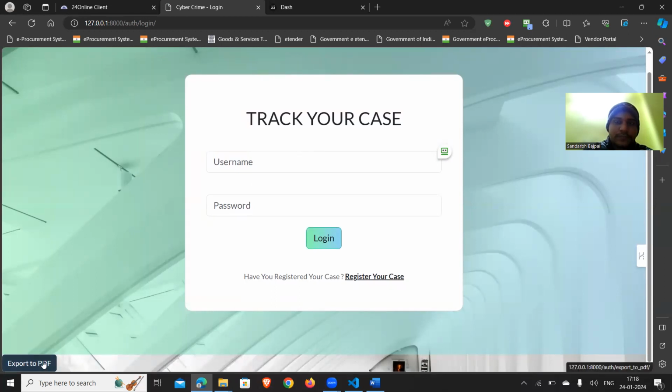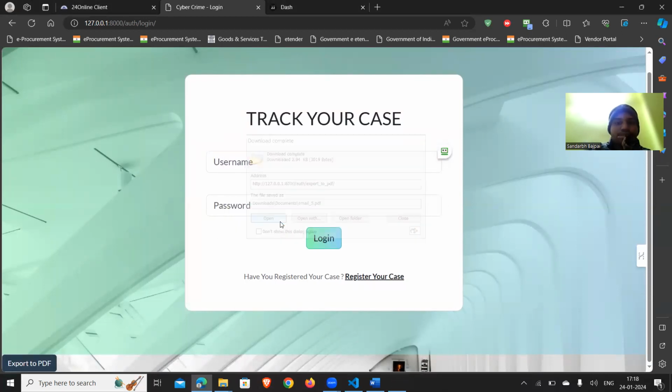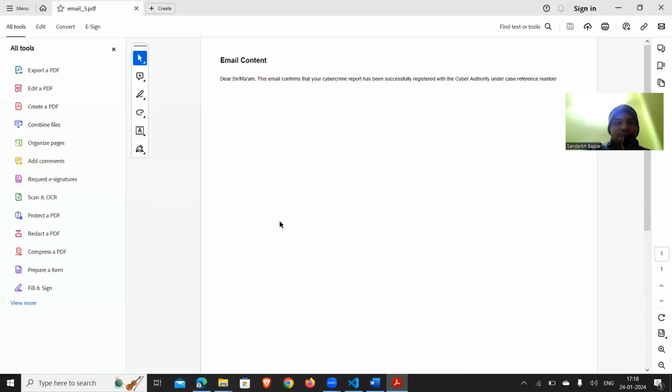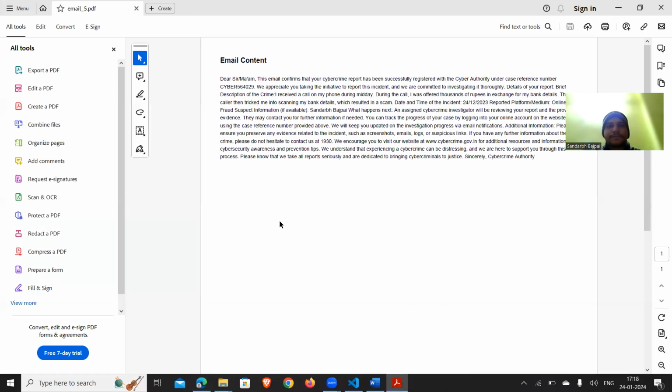Apart from that, there is a button to export to PDF. This is just for demonstration purposes. It will create a PDF of the complaint stating that your case has been registered. We are focusing on the section of people who are not able to file their complaint, the backward or illiterate people, because even if you go to the police station, you have to write the FIR yourself.